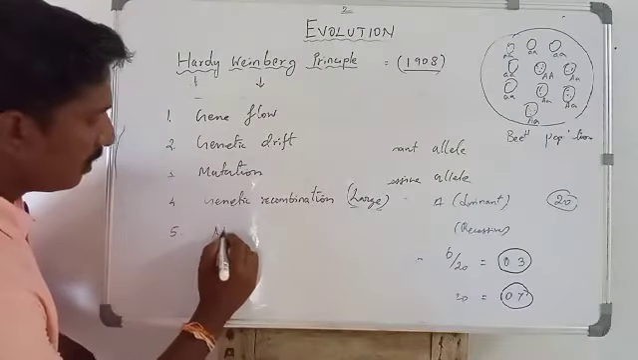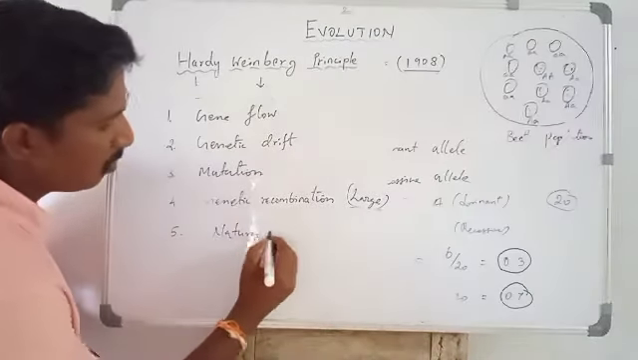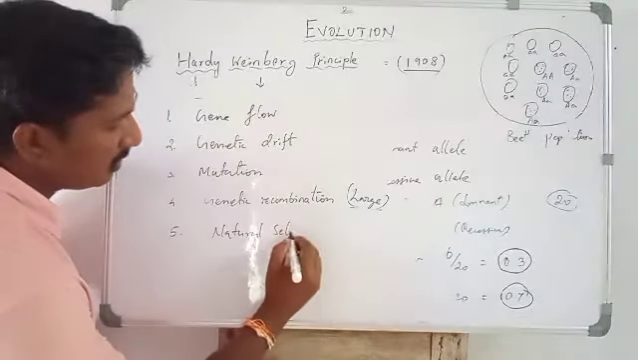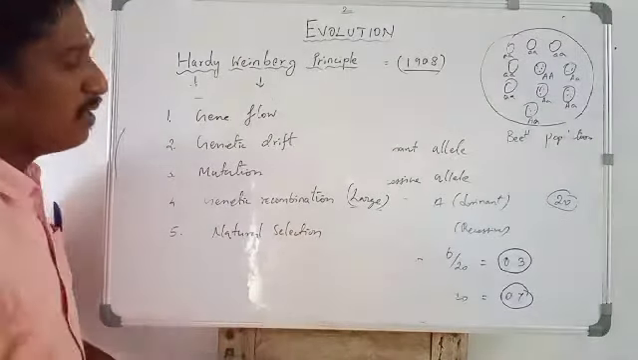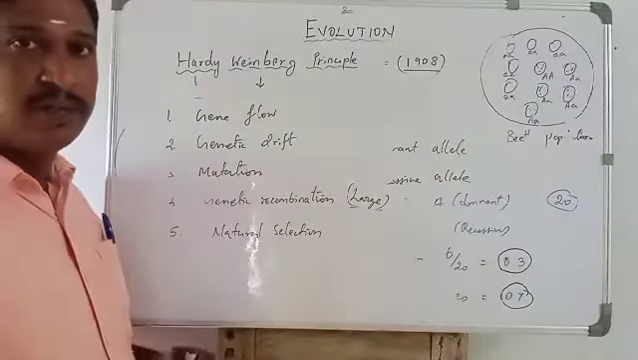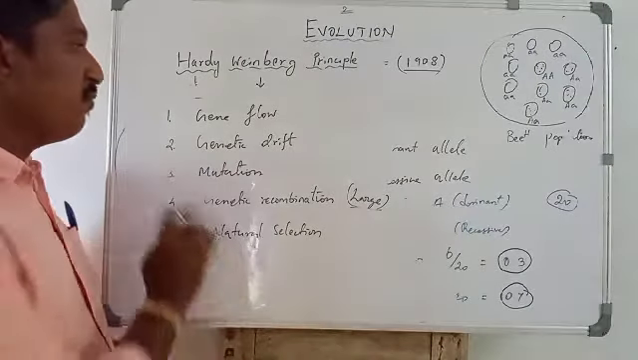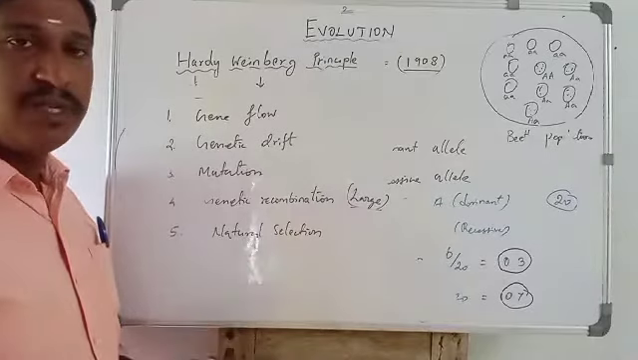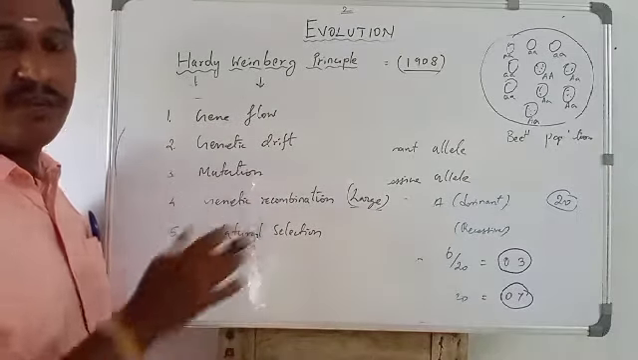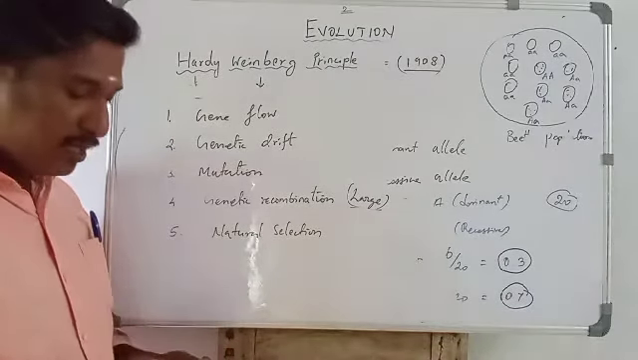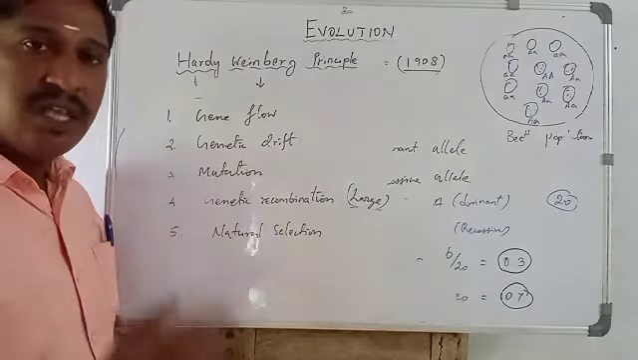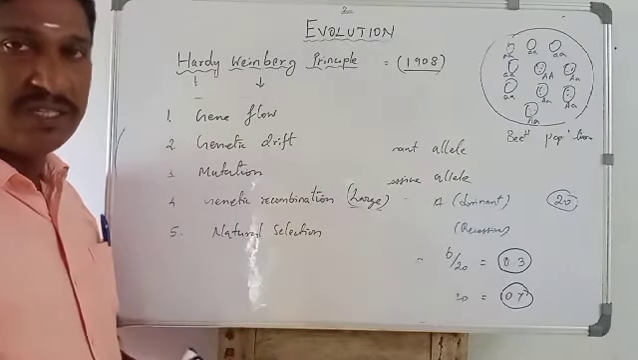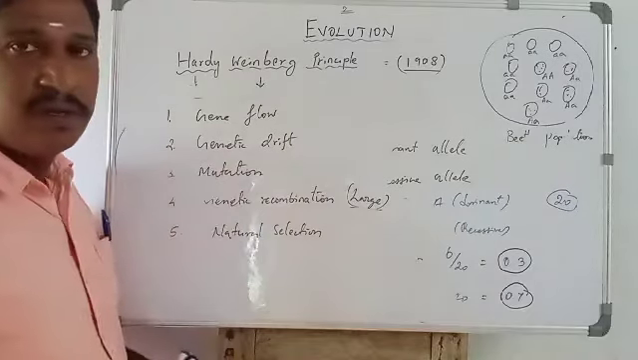And last, natural selection. No natural selection: natural selection does not happen in the population. So if these five factors do not happen in a population, that population is in genetic equilibrium or Hardy-Weinberg equilibrium. It maintains the gene frequency at the same level over many generations. It is called the Hardy-Weinberg principle.